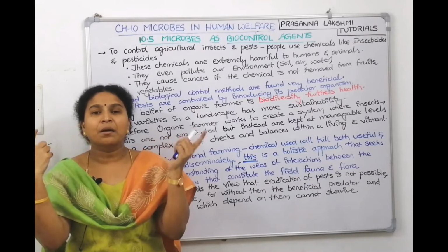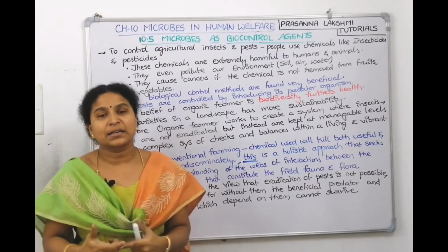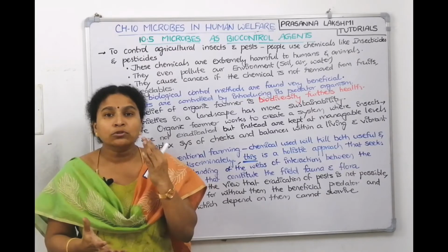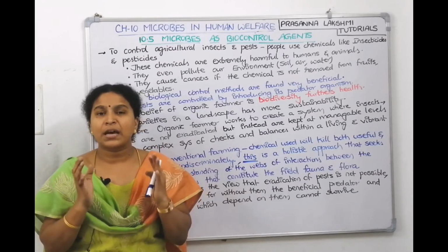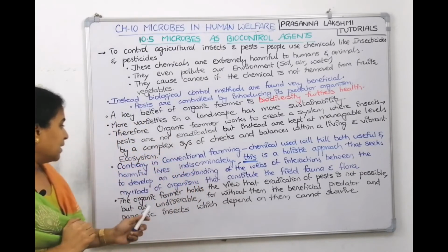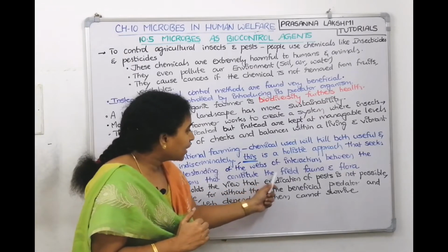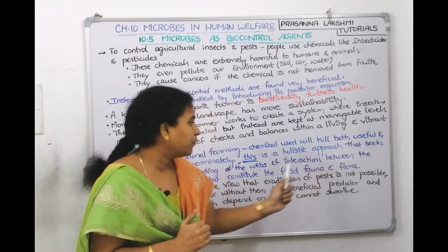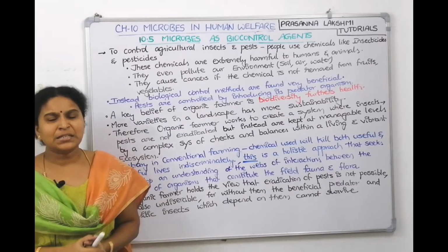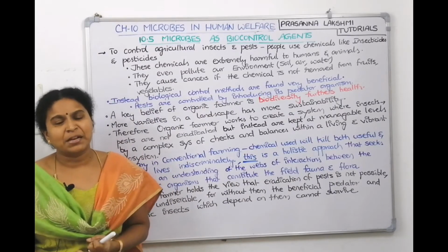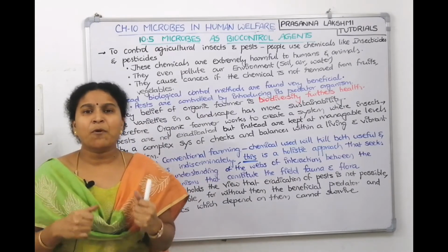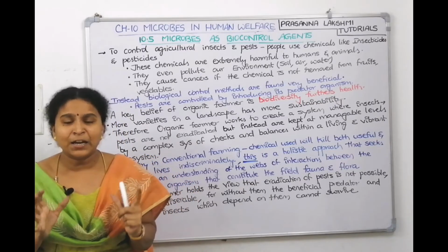Not only these two, a myriad of food chains are interconnected by many species, and most of the species are insects only. So we are not supposed to kill the insects. Okay, so which constitute the flora and fauna. Flora means plants, fauna means animals. Our ecosystem is made up of a wide number of flora and fauna.